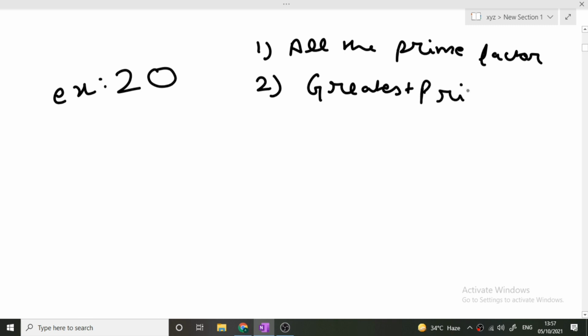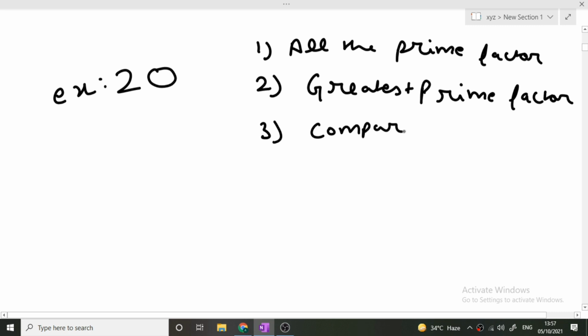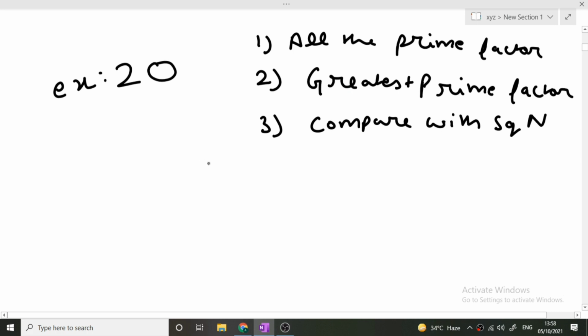Once we have our greatest prime factor, we will compare it with the square root of the input, that is, the square root of n, where n in this case is 20. So this is how we will do it.